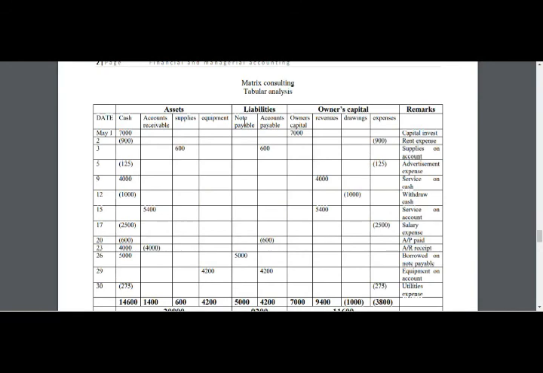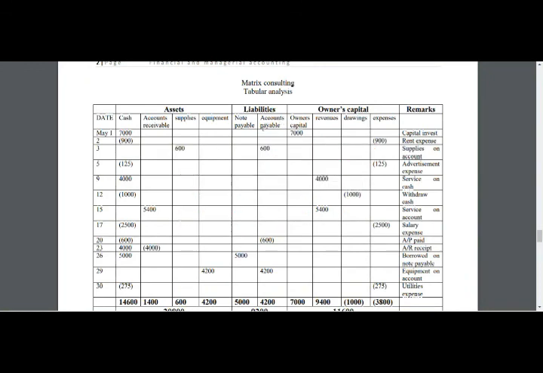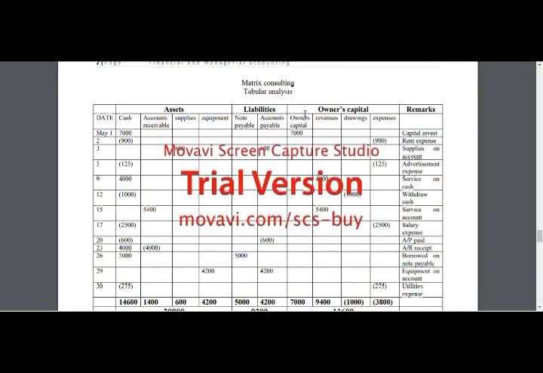From liabilities, we know that note payable occurs when you borrow some money from the bank, and accounts payable occurs when you have taken service from a company or somebody but still have not paid the money yet. And owner's equity only includes owner's capital, which will be added in our balance sheet.